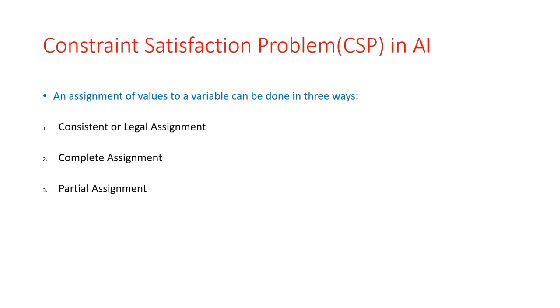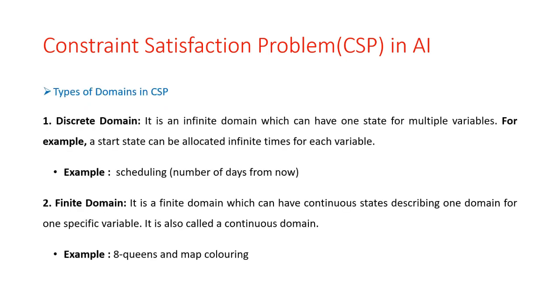And the third assignment is the partial assignment. So an assignment which assigns values to the some of the variables only, not for all the variables. In the complete assignment we are assigning the values to all the variables, so this is called as a complete assignment. But if you are using the partial assignment, so in that the values are assigned for some of the variables. Such type of assignment is called as a partial assignment. Okay, the next thing is the types of domains in a CSP.